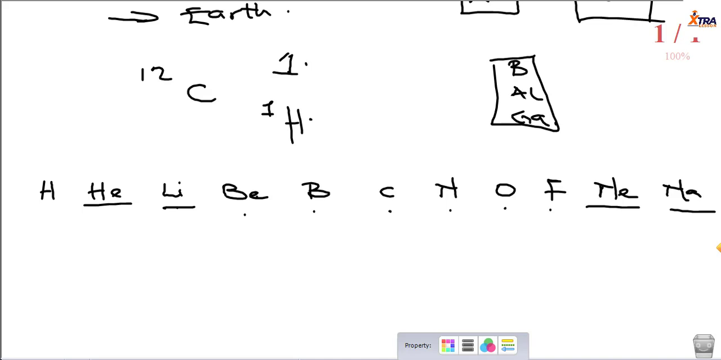And what Dmitry Mendeleev did was he arranged elements in order of their increasing atomic masses, right? And then at the time of Mendeleev, there were several other elements that were yet to be discovered.